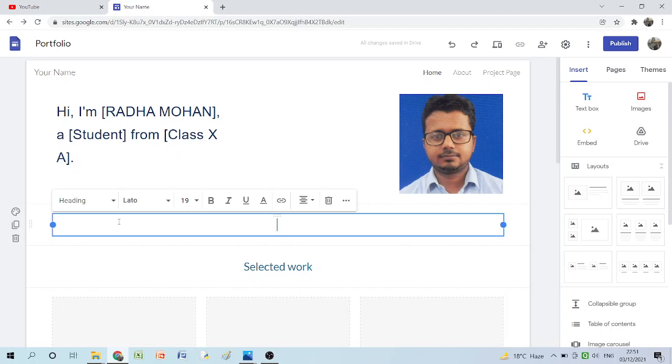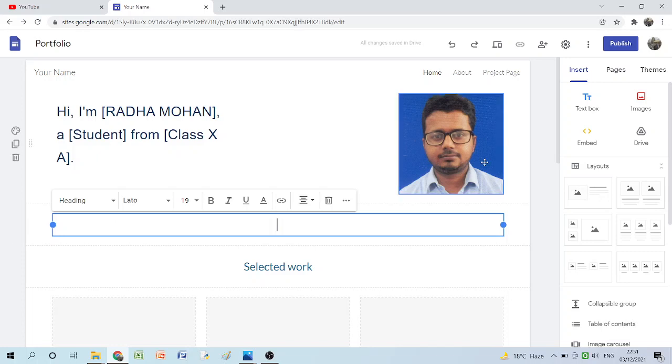You can write the name of school. You can write your contact details, or your email ID over here in this first page. You can write any 3 to 4 lines which represent yourself, a kind of small biodata or a small introduction about yourself. I would suggest sit, draft 3 to 4 lines and write in the home page.